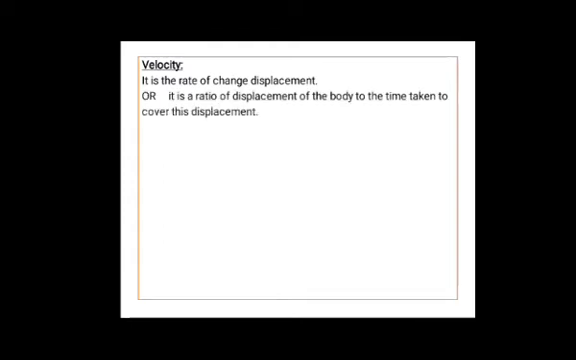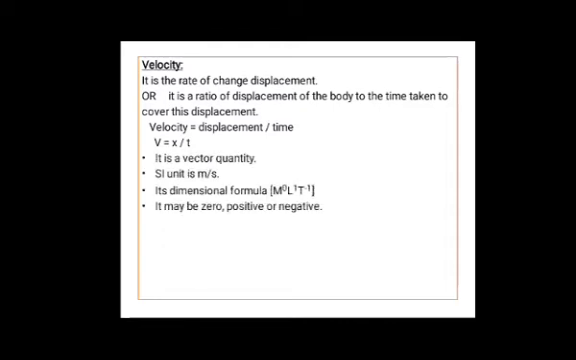Now let us see about velocity. Velocity can be defined as the rate of change of displacement, or it is the ratio of displacement of the body to the time taken to cover this displacement. Velocity can be written as velocity is equal to displacement divided by time. So v is equal to x divided by t.